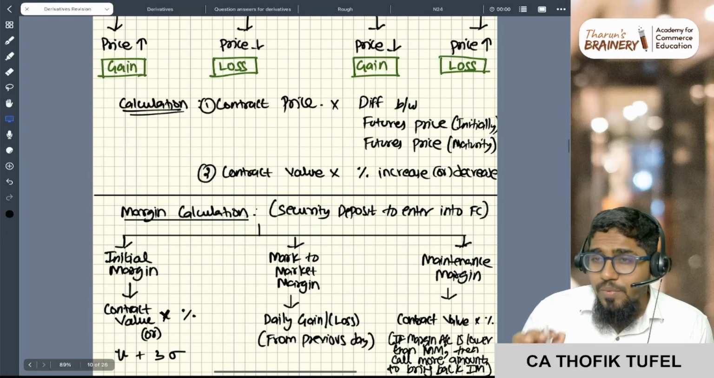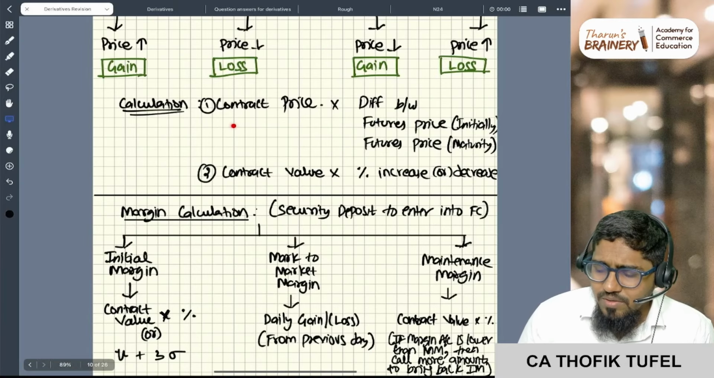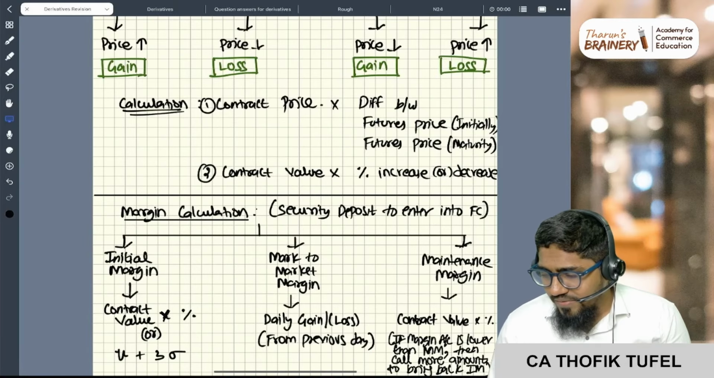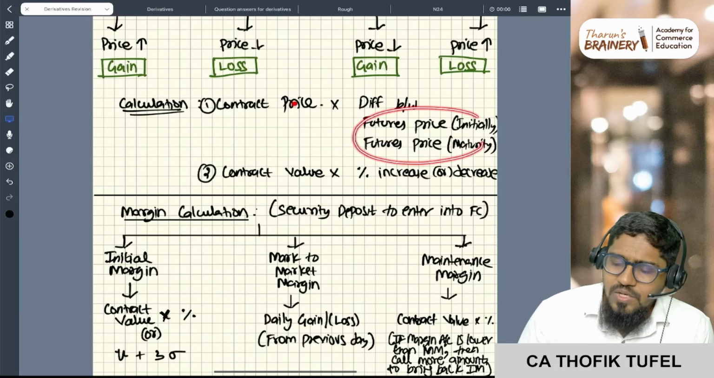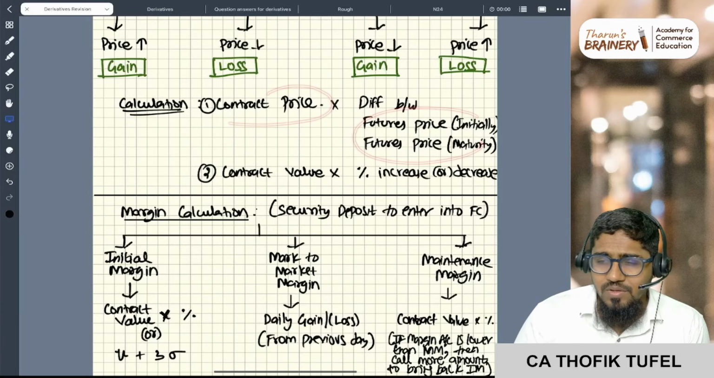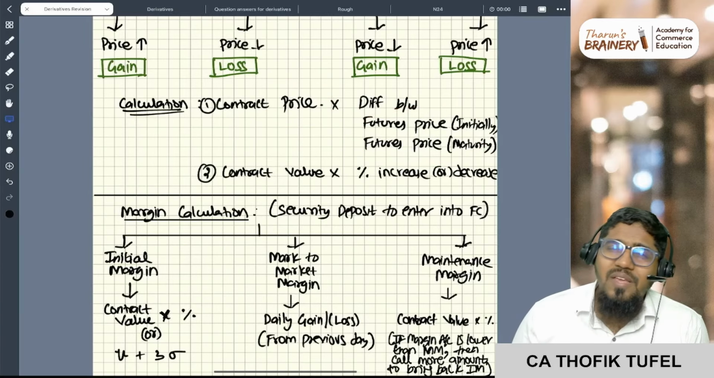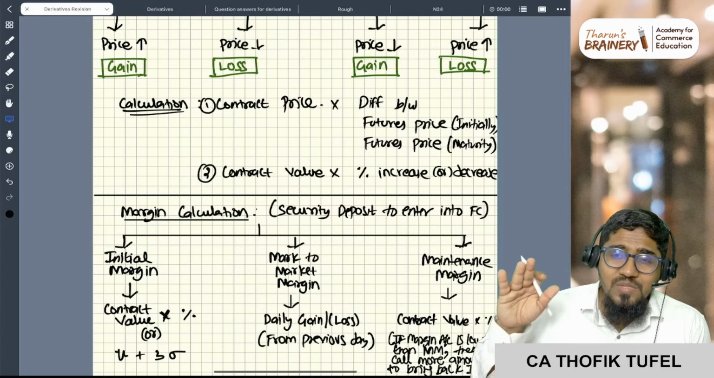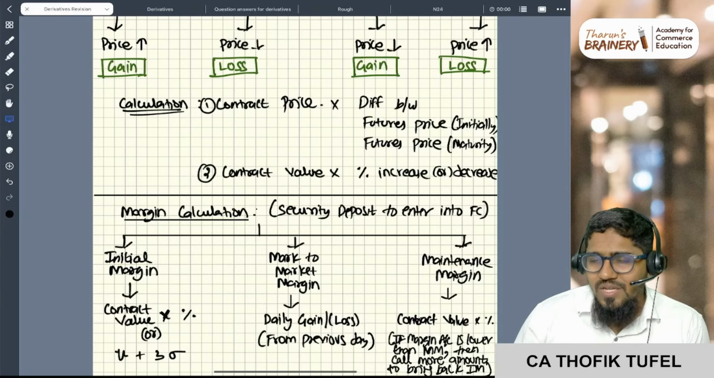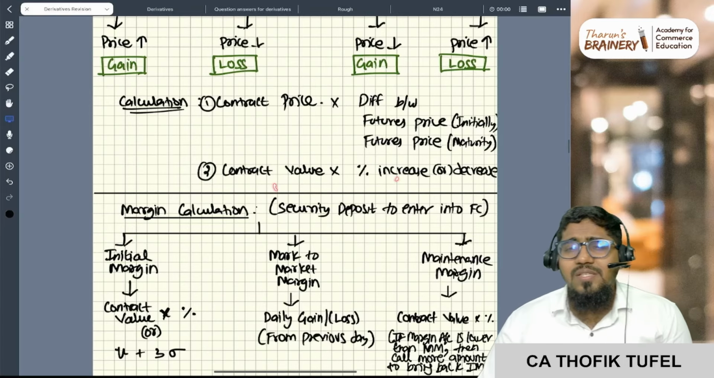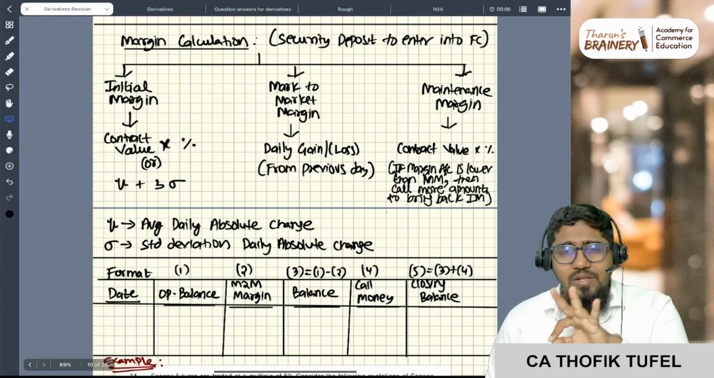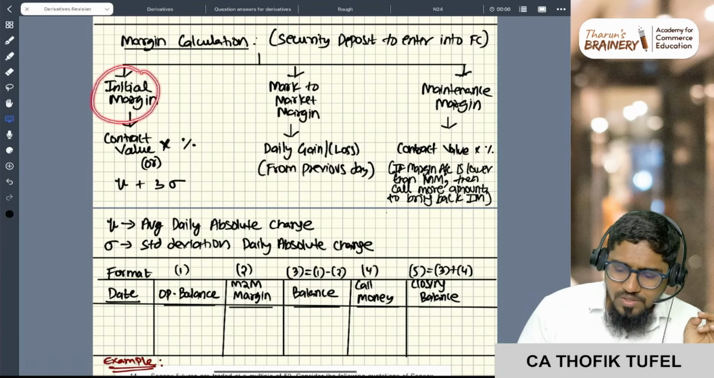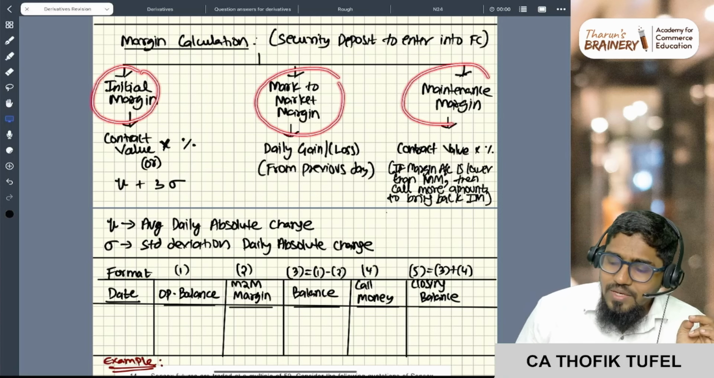In the profit or loss, how to calculate? Two things are there. One, if the future price is given, then the difference between the futures into the contract price is the profit. Sometimes price will not be given, so they will tell, okay, futures increase by 10%, future decrease by 10%. So directly contract value into percentage increase is the profit or loss. Simple thing, okay. Now sir, three types of margin are there: initial margin, mark to market margin, maintenance margin.